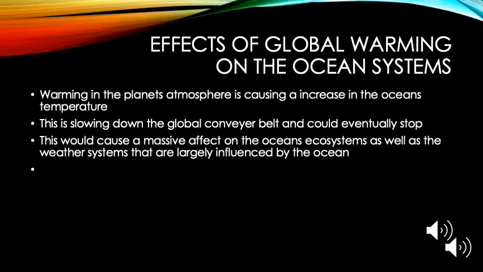Effects of global warming on the ocean systems. Global warming is a massive topic in today's news, and it involves the warming of the atmosphere, which is causing an increase in the ocean's temperatures. The global conveyor belt is responsible for many of the nutrient-rich waters being taken to the equatorial systems. Nutrient-rich waters are very important for species such as copepods and zooplankton and phytoplankton. Zooplankton is one of the main food sources for larger animals such as basking sharks, whale sharks, and many whale species. Phytoplankton can produce up to 70% of the world's oxygen supplies.